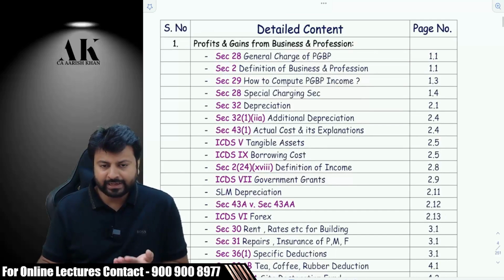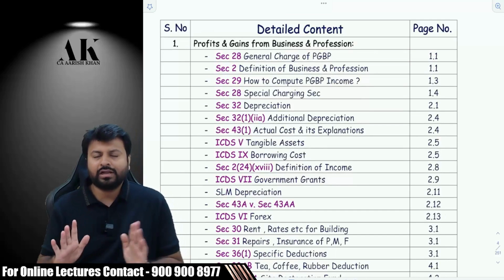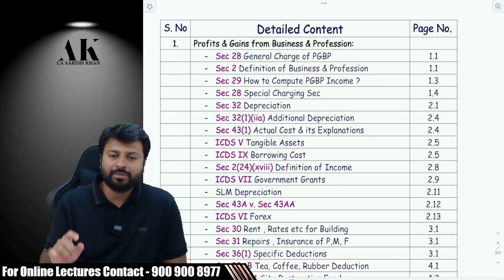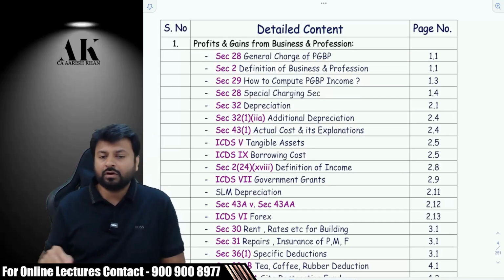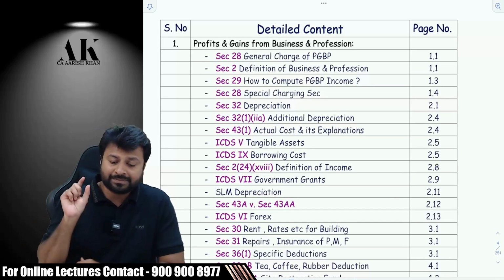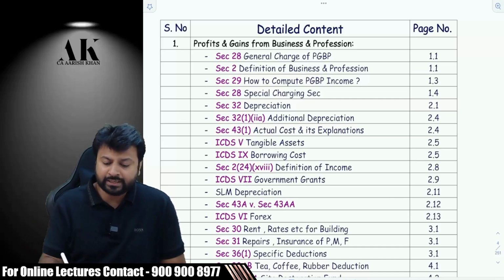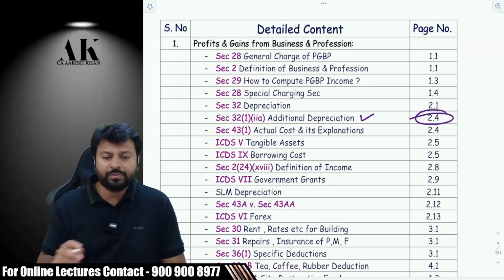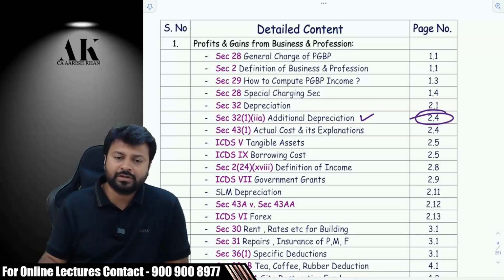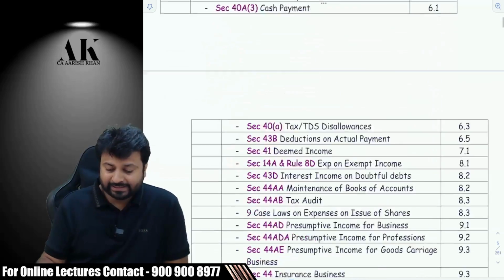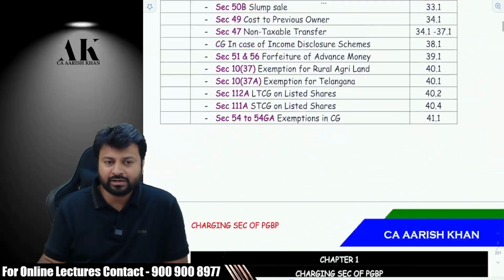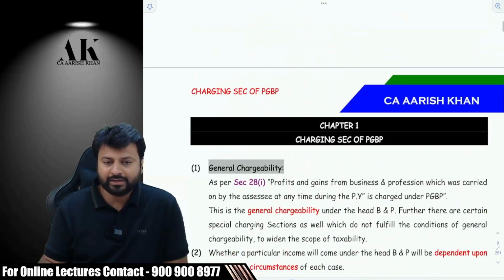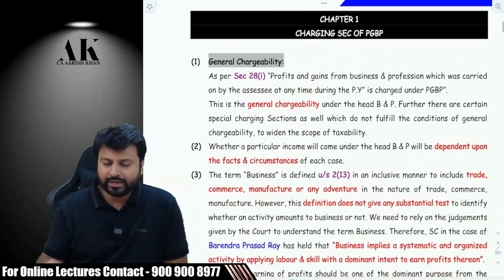And this is the index, which is there in great detail. It is not an index by just saying the name of the topic. It covers each and every inner part of the topic. Suppose you don't want to do the entire topic, but you want to revise a particular part of the topic, say additional depreciation. So you'll directly go to page number 2.4 and we will discuss additional depreciation. So this is the detailed index covering each and every provision, so that you can have a reference of that particular thing in your book. You can directly go to that page.